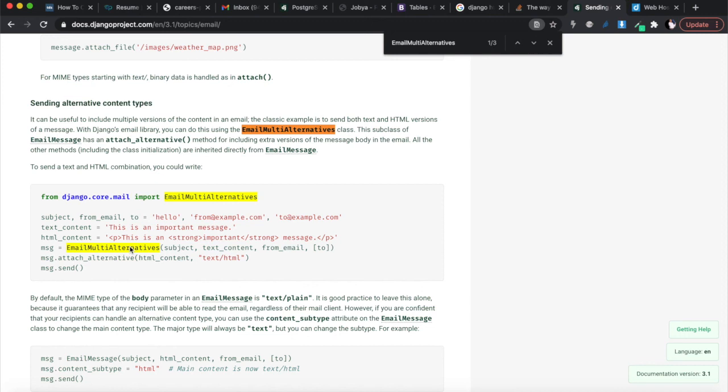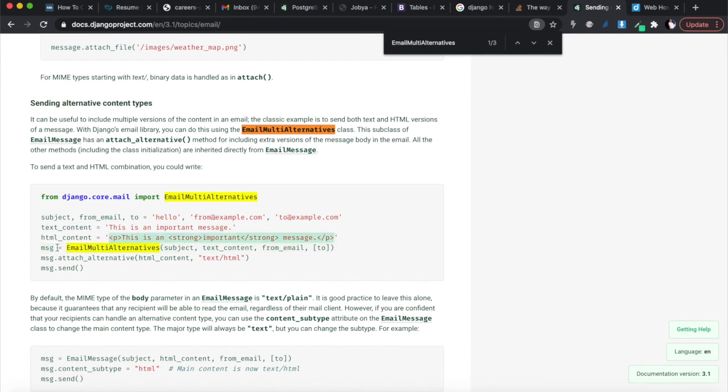Two different types of contents at the same time, and then the server will choose which one they display to the user. But most of them actually will display the HTML nowadays, all right? So it has multi alternatives. That's why they call it EmailMultiAlternatives. We have two alternative types of emails that you can send through, all right? So you'll have the text content. This is an important message, and you can send the same message in HTML format, all right?